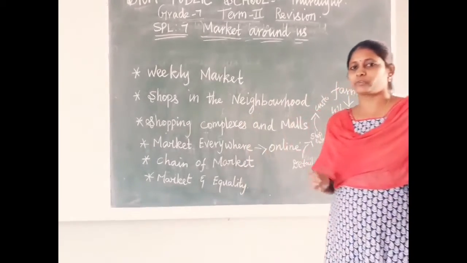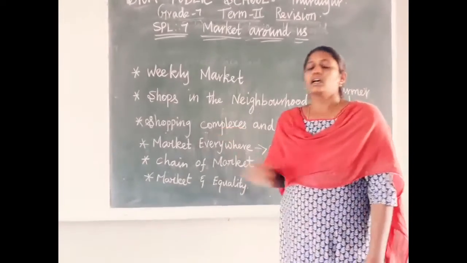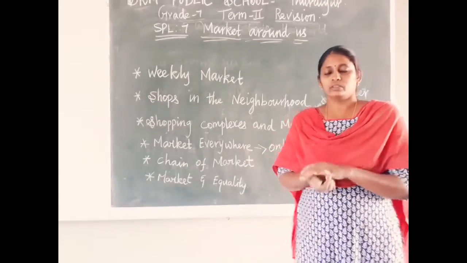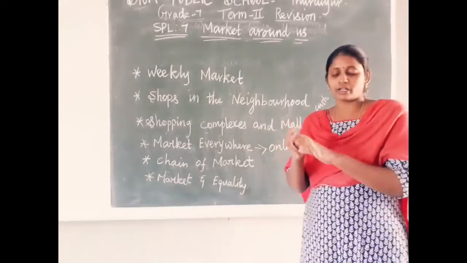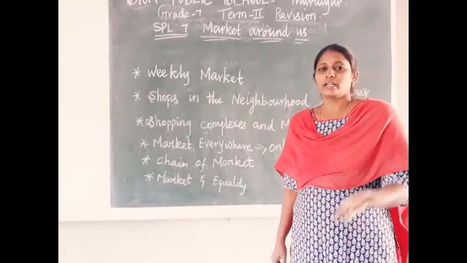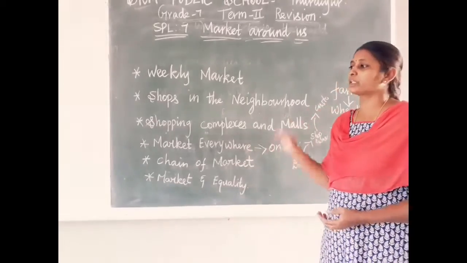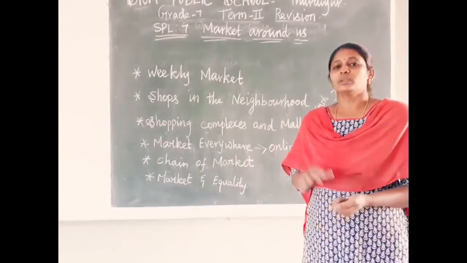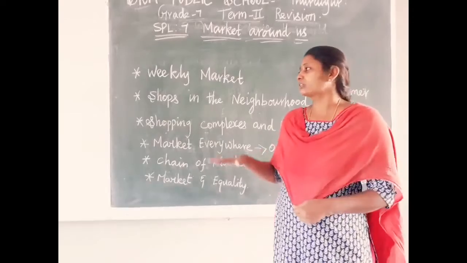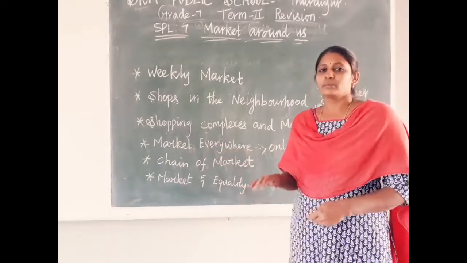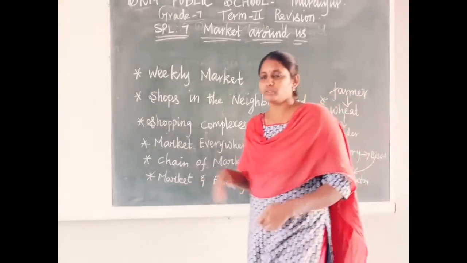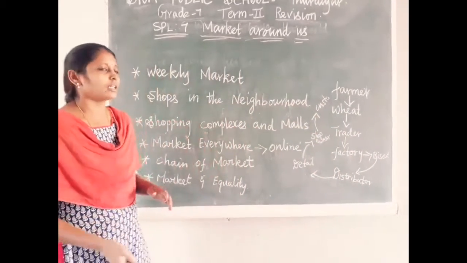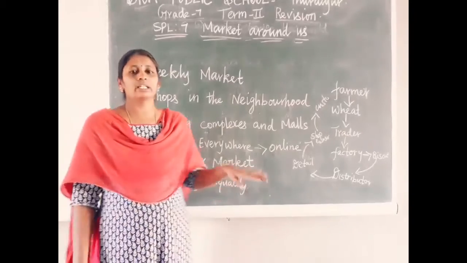The same onion, if sold in a shopping complex, they keep it in a colorful cover also, so that they may sell at the rate of 80 or 90. In that case they may book 40 to 50 rupees profit. So the profit, the gain, is not equal in the market. That alone we say: in market there is no equality. Often we say all are equal in front of law, but in reality there is no equality, particularly in the market.